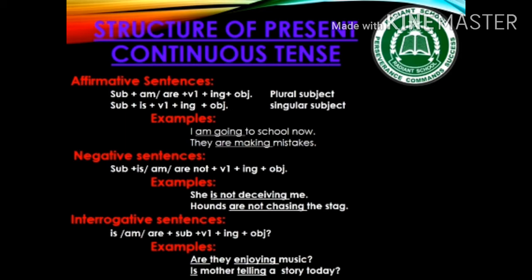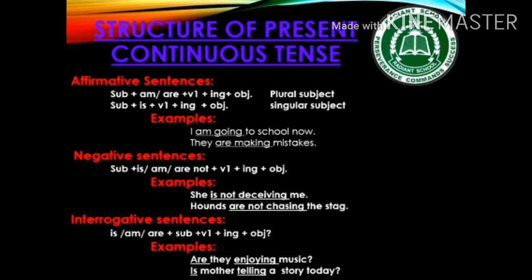In present continuous tense, we have to use is, am or are according to the subject with first form of verb plus ing. For example, I am going to school now. They are making mistakes. In negative sentences, we have to just add not right after is, am or are. Is not, am not, are not with first form of verb plus ing. There is no other change. For example, she is not deceiving me. Hounds are not chasing the stag.